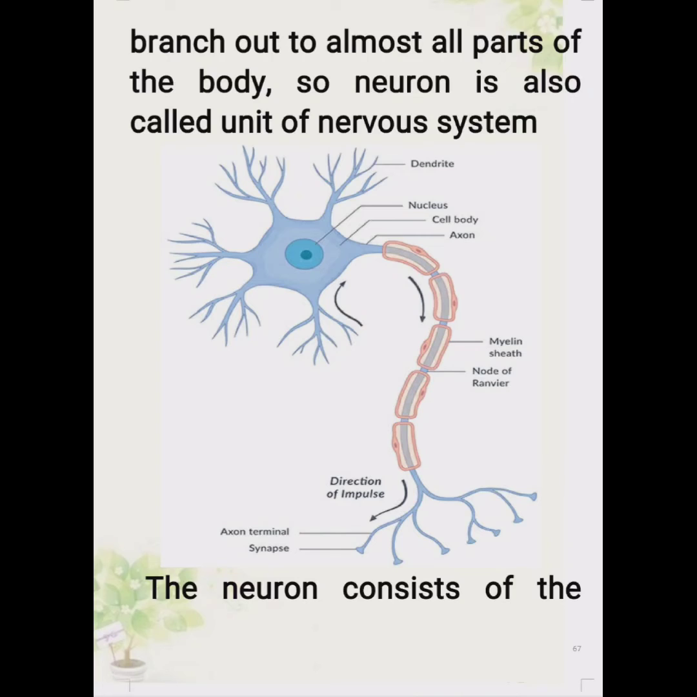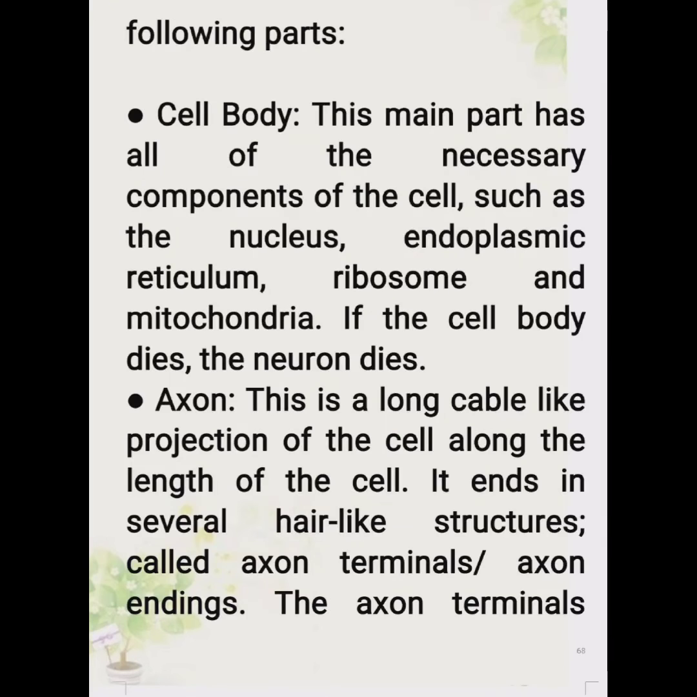The blue one, which looks like a star shape, is the cyton or cell body. In the middle of the cell body is the nucleus. Many hair-like structures protrude out of the margin. These hair-like structures are called dendrites. They receive the nerve impulse.